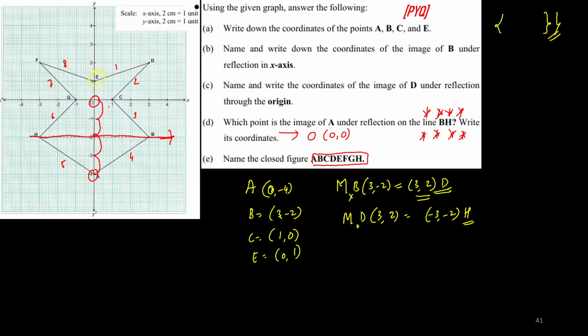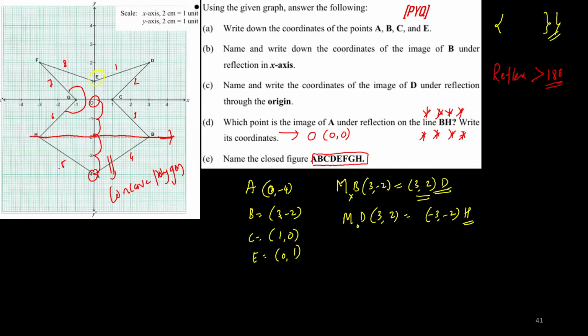And to be more specific, see here, one angle of the polygon is a reflex angle. What do you mean by reflex angle? An angle greater than 180 degrees. One angle is more than 180 degrees, so such polygons are called concave polygons.